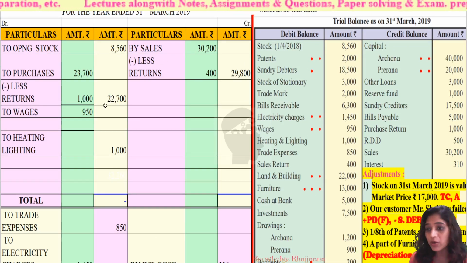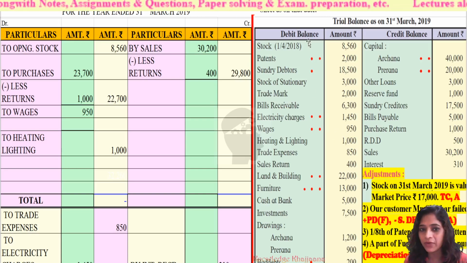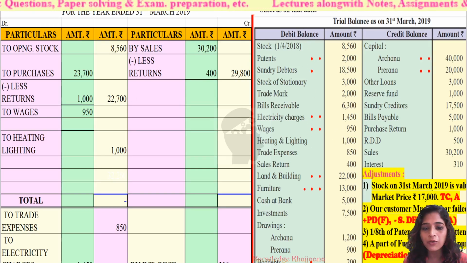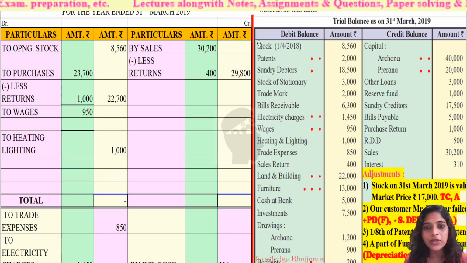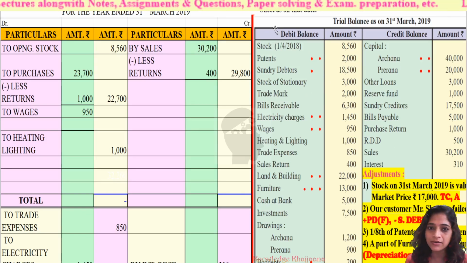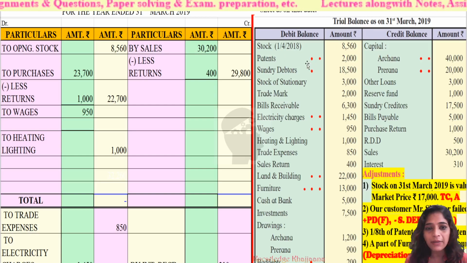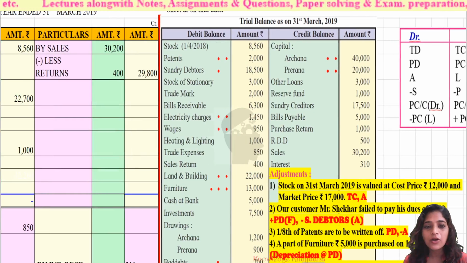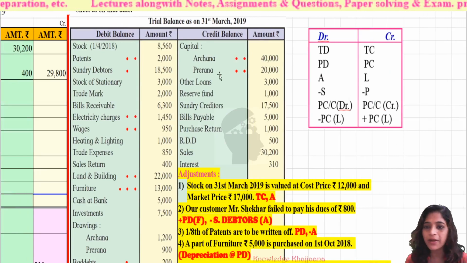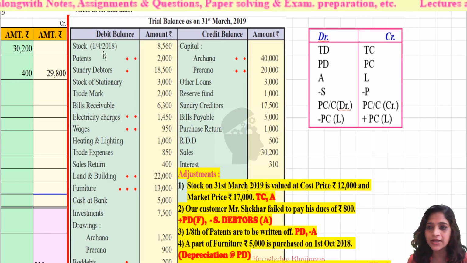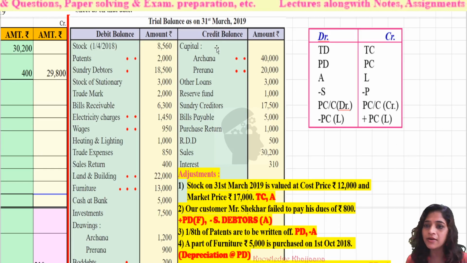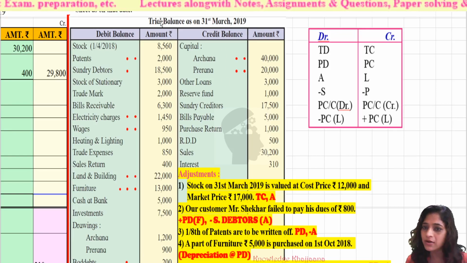In our earlier problems, up to practical problem number 5, we used to make one column over here for noting the recordings of all the items given in the debit balance and credit balance of the trial balance. But what I told you is that we should have the practice of doing this. So we won't make a column over here. Instead, we will follow one simple trick for understanding the recording of items given in the debit balance and credit balance of the trial balance.